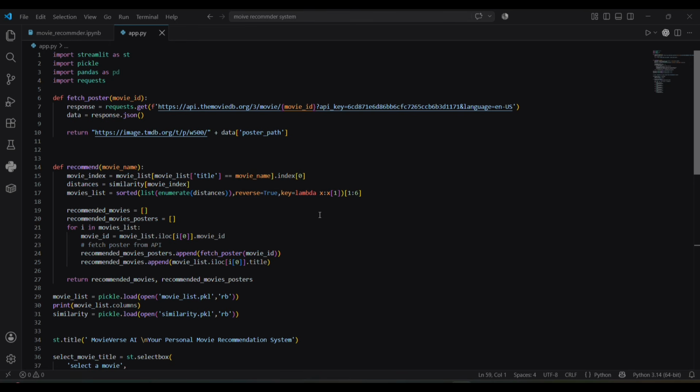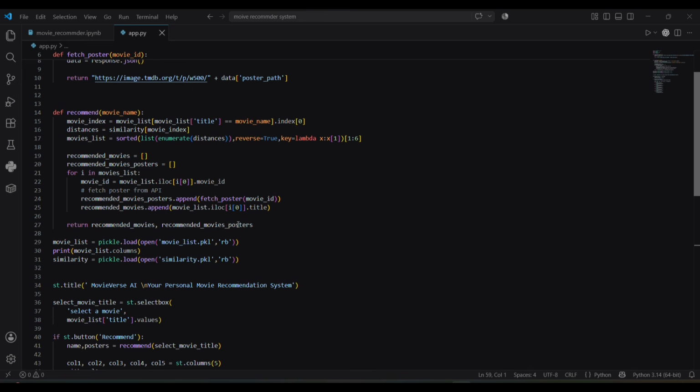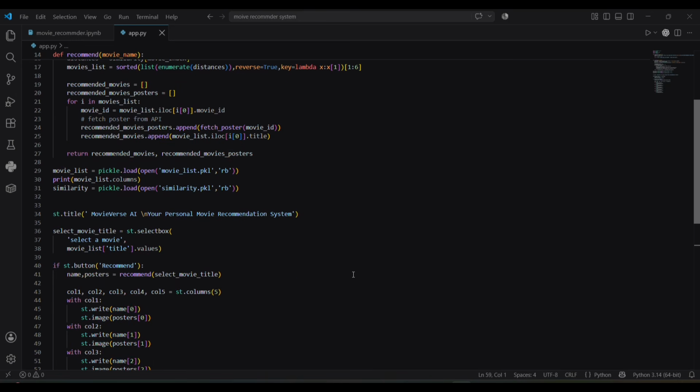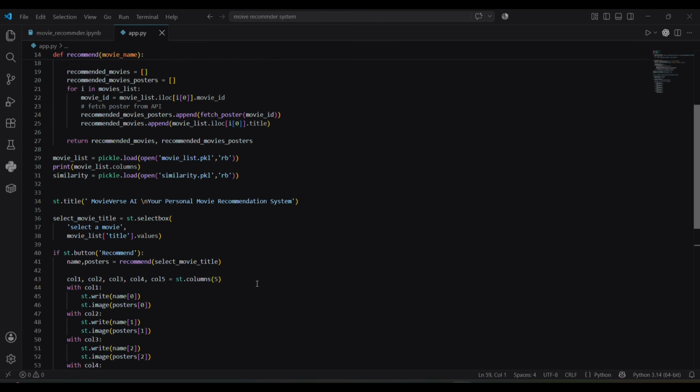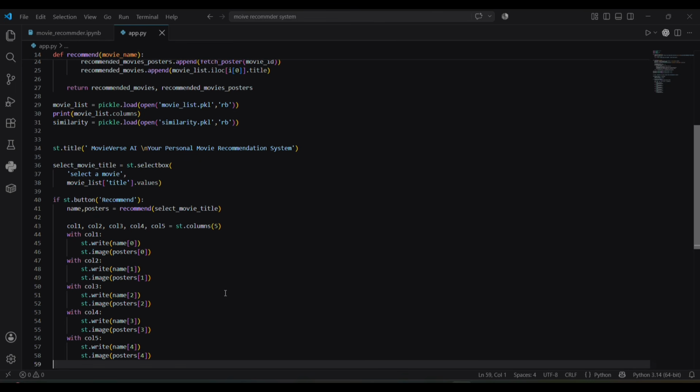For each, I call the TMDB API using the movie IDs to fetch its poster image dynamically. So the user doesn't just see the title, they also see the movie posters. Finally, I lay out everything in 5 columns side by side using st.columns, so the recommendations appear in a clear visual grid.